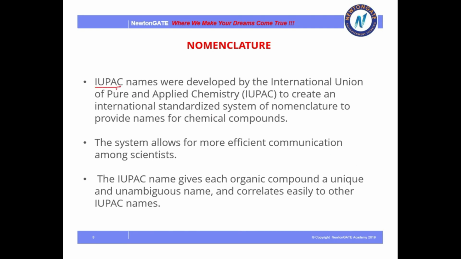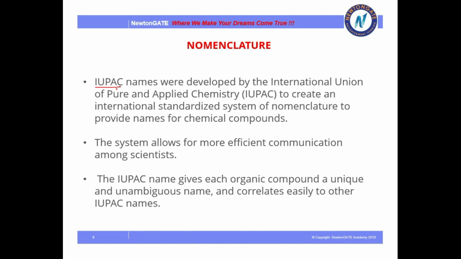It is an organization, the International Union of Pure and Applied Chemistry. They set rules so that we don't have to memorize the name of the organic compound. Instead, if we follow the rules, we can give the name of the organic compound by ourselves.